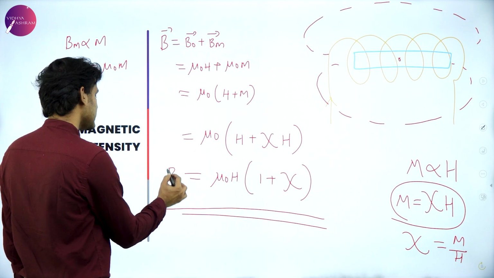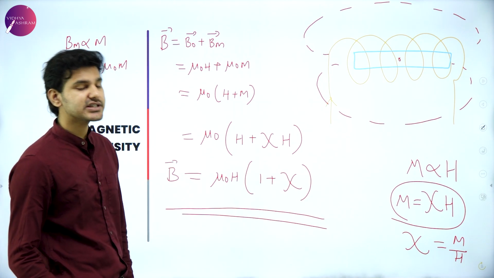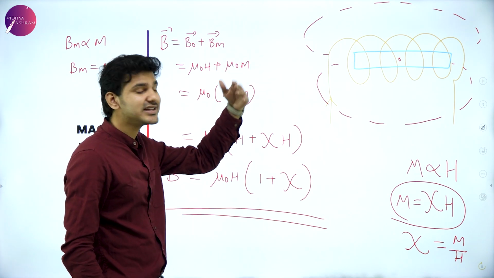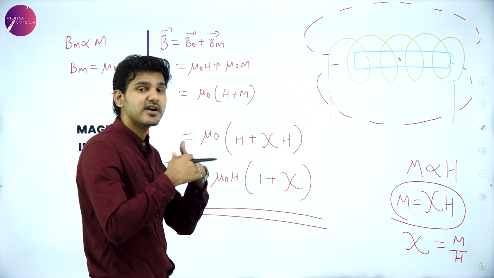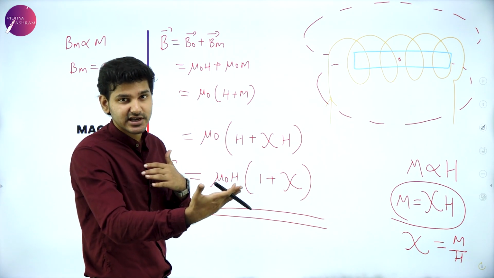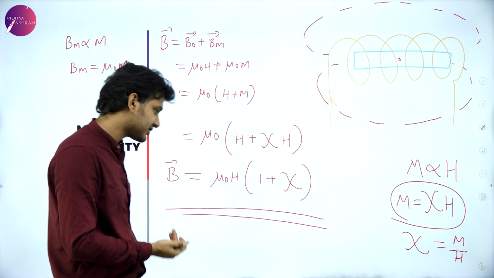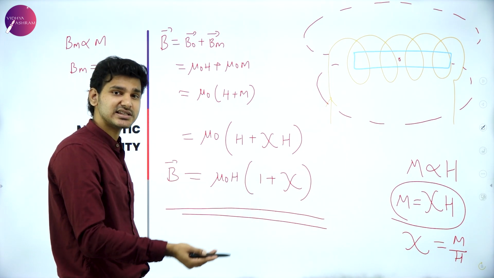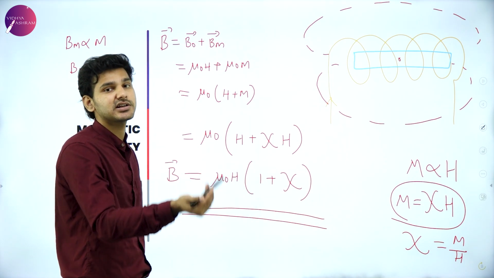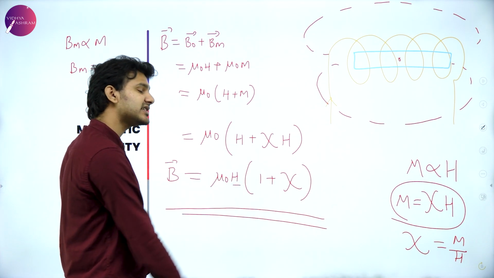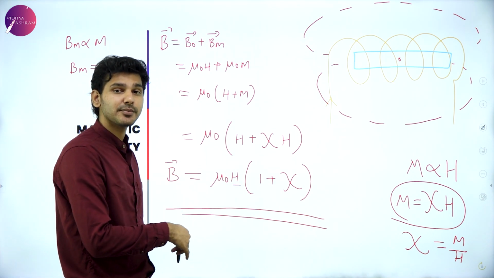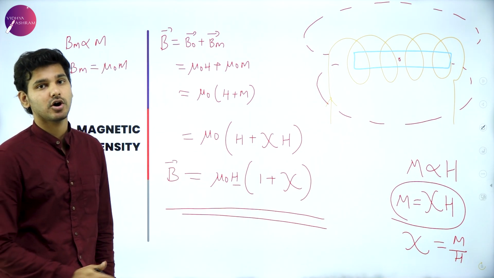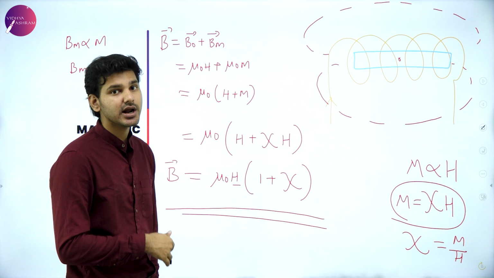So the net magnetic field at any particular point, if there is a material like a soft iron core inserted into a solenoid, or if the magnetic field is enhanced using any other material, we can use this equation to find that out. Susceptibility, that is how easily susceptible that material is to the magnetic field, and the magnetic intensity together determine the net magnetic field strength of that area.